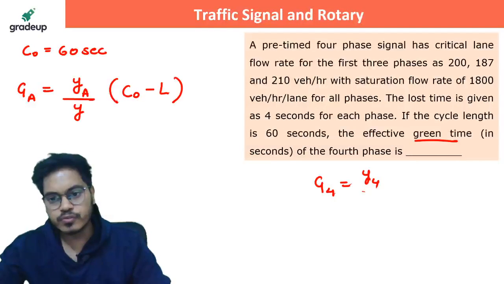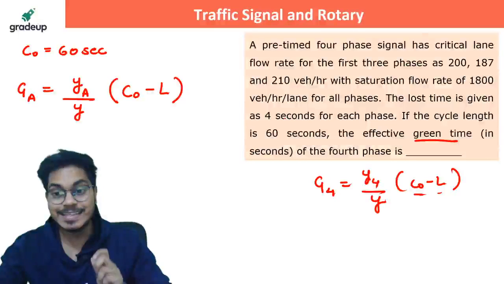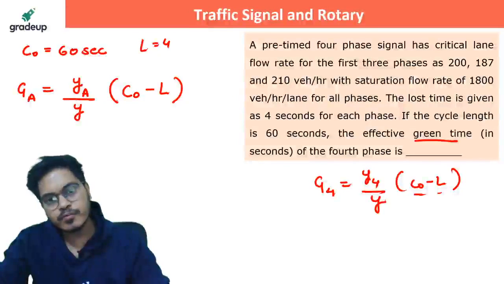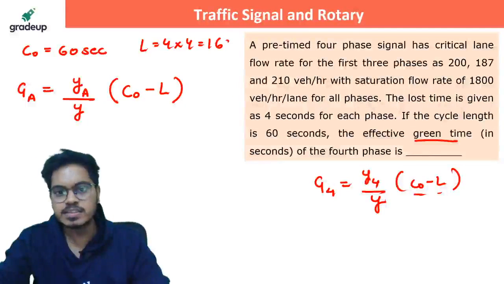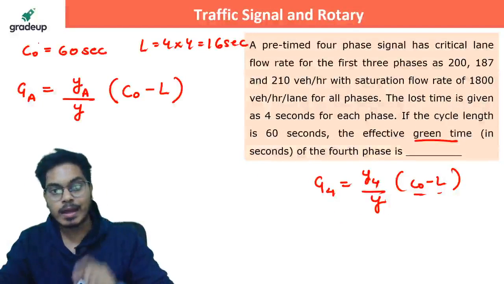I have C naught, I have L. L is 4 seconds for each phase, so L will be 4 into 4, that is 16 seconds. Y4 and Y I don't have, but I have C naught.